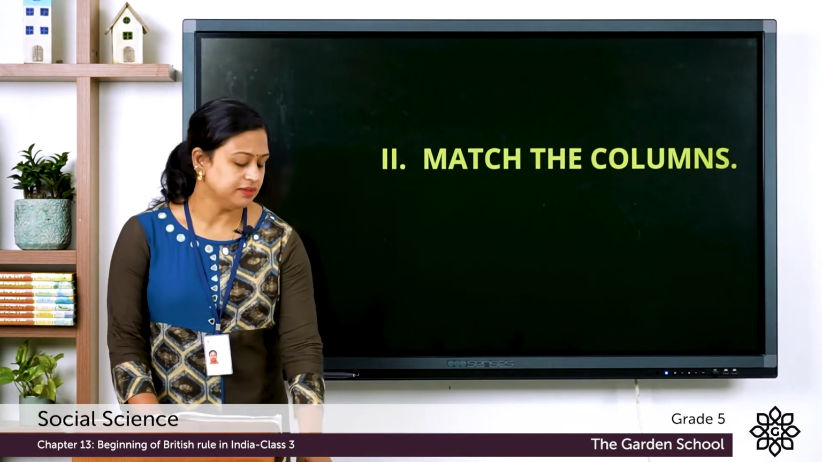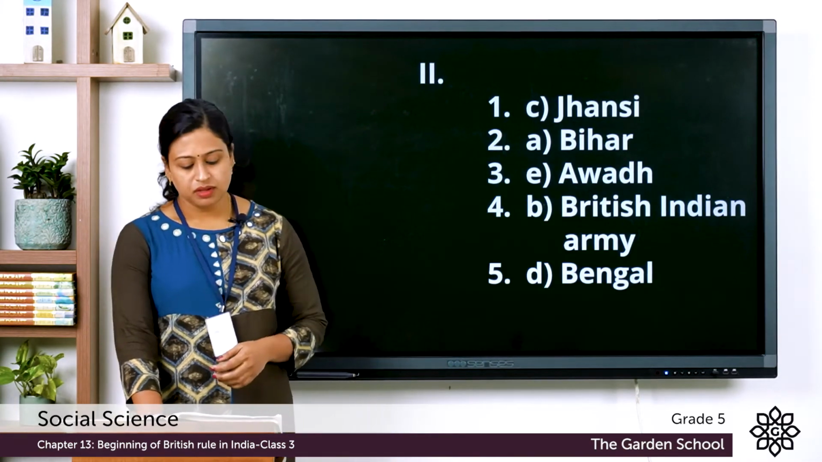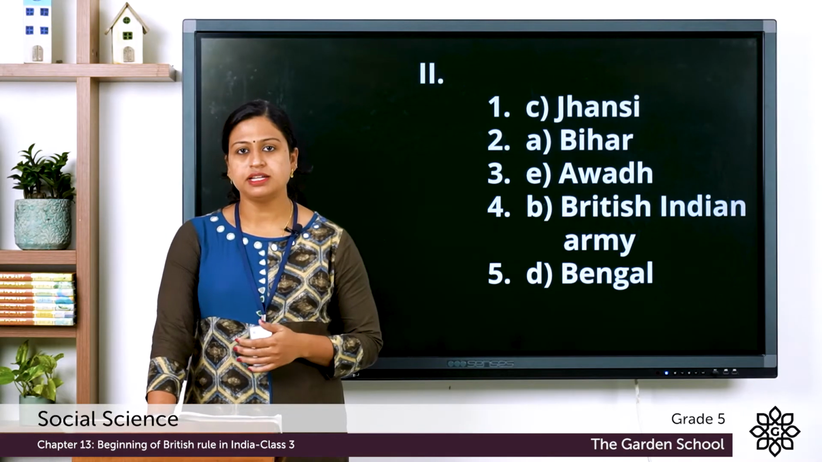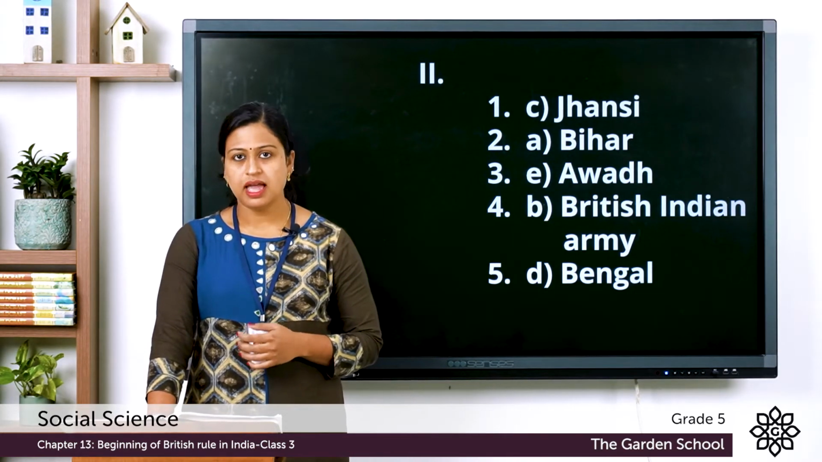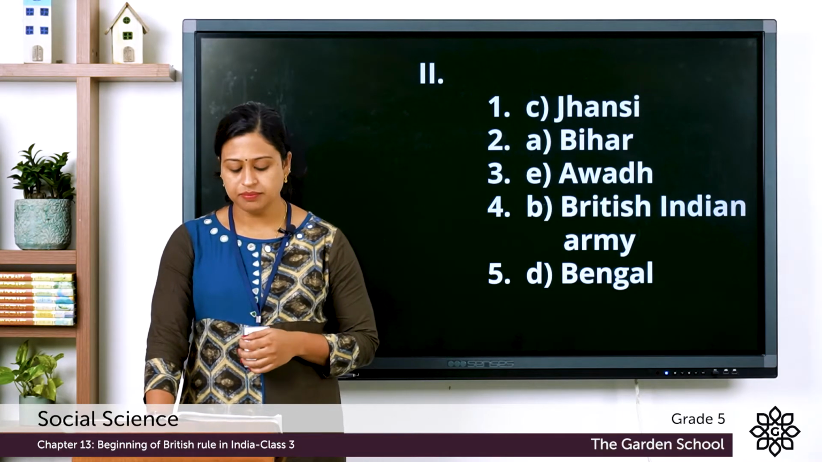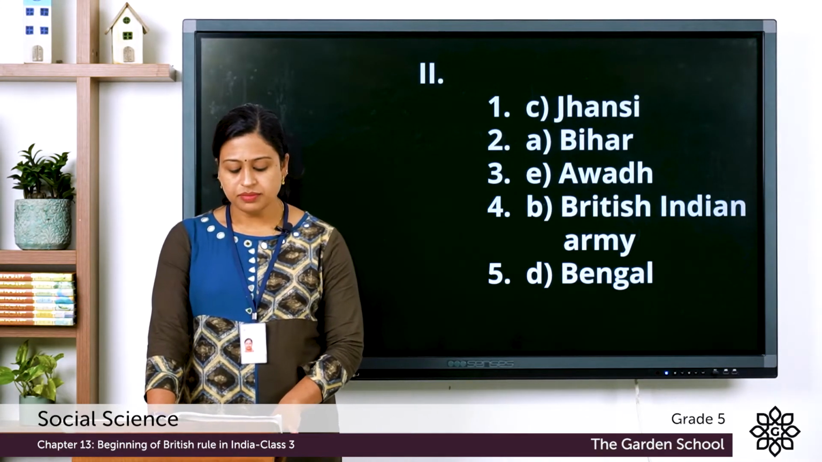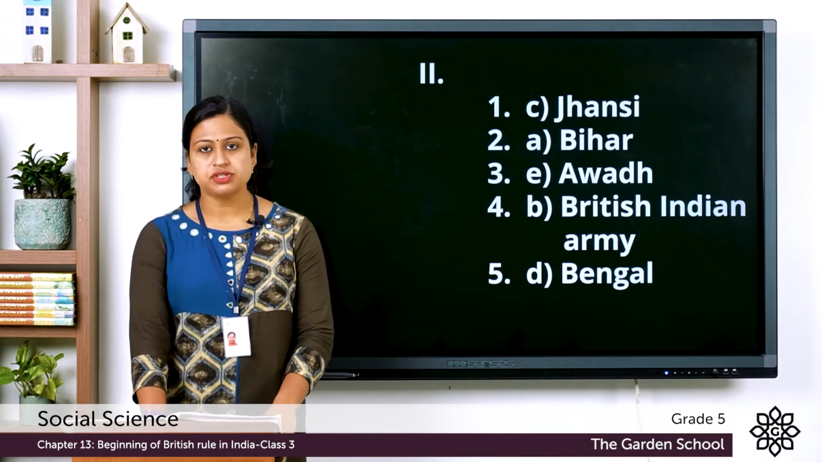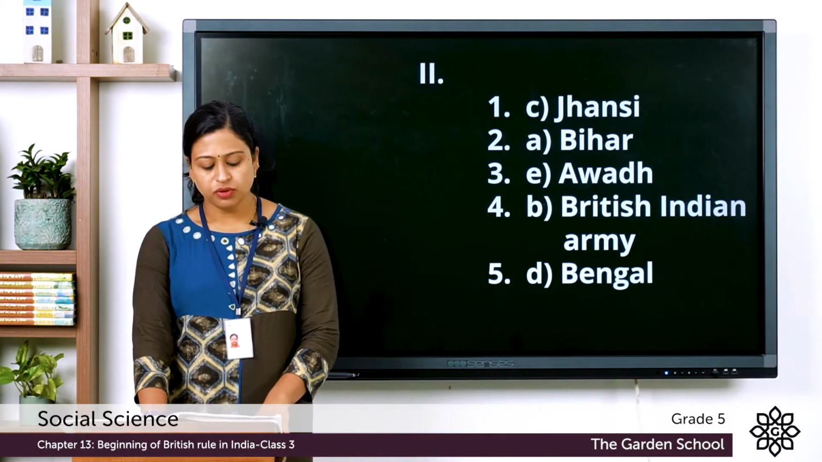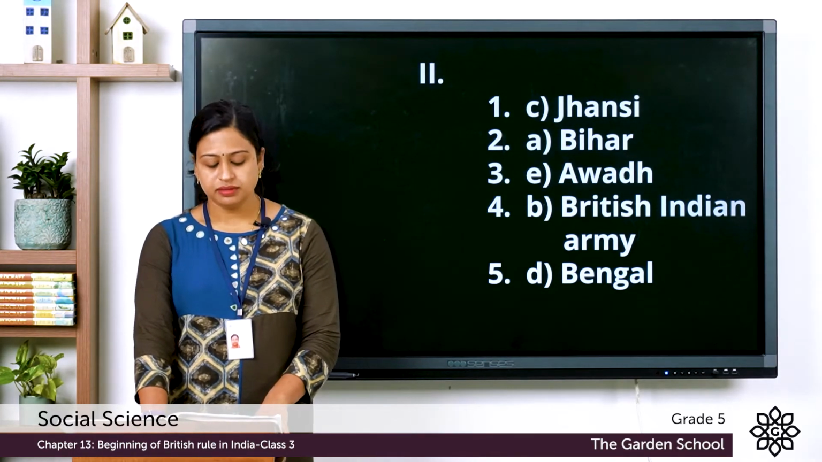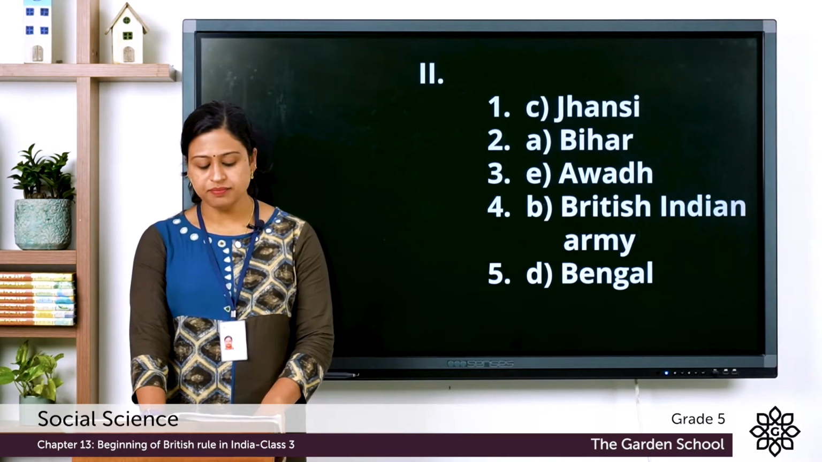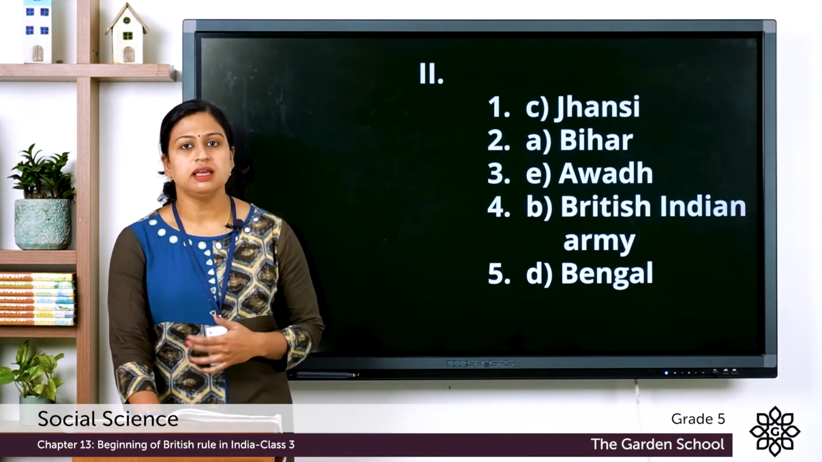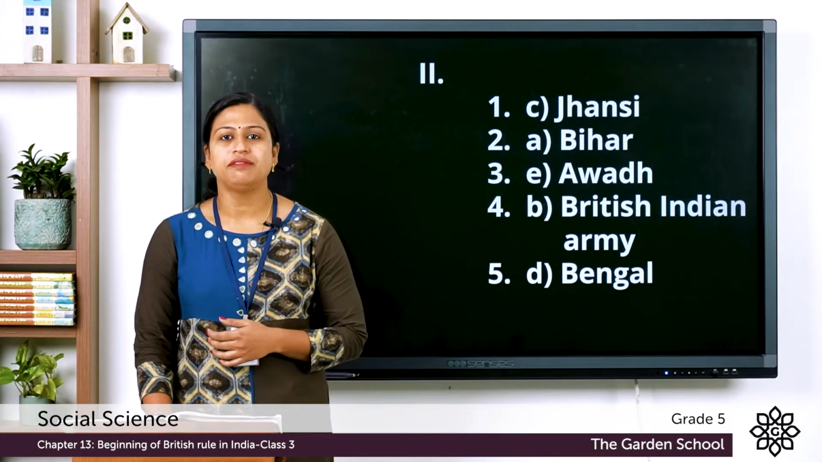Let's see the answer. So the first one, Rani Lakshmi Bai, and the correct match is C, Jhansi. Second one, Kunwar Singh, and the correct match is A, Bihar. Third, Begum Hazrat Mahal, the correct match is E, Awadh. Fourth one, Mangal Pandey, the correct match is B, British Indian Army. And the fifth one, Mir Qasim, the correct answer is D, Bengal. So I hope you all have done it.